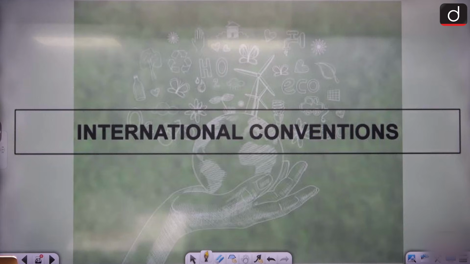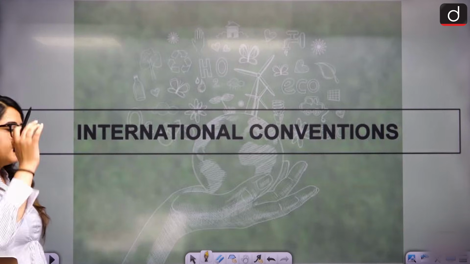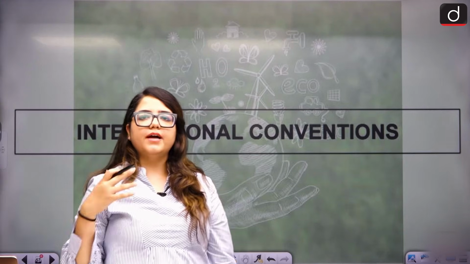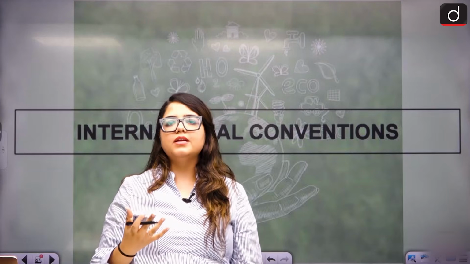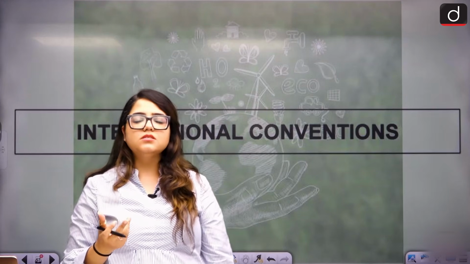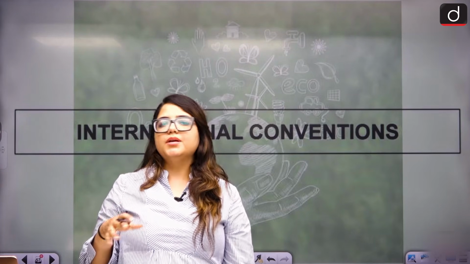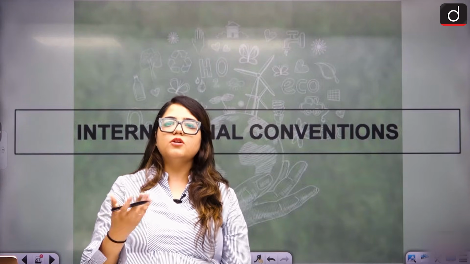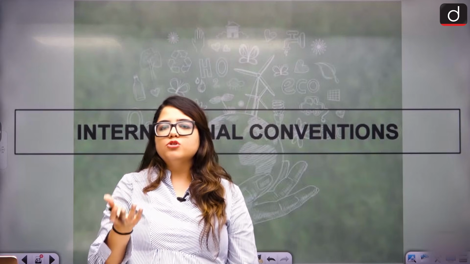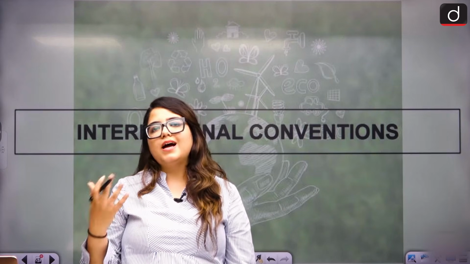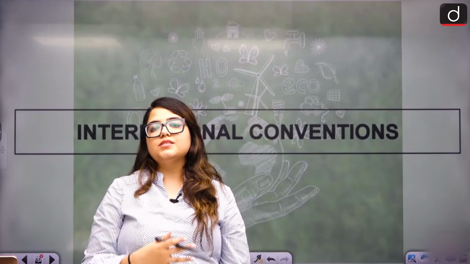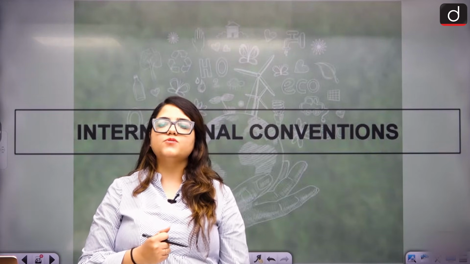Next thing we have to cover is international conventions. What kind of conventions are run in India, and how have these conventions affected India? Mostly international conventions are global, and most of them are ones India has signed into. We have to see how that has impacted India's environmental strategies.